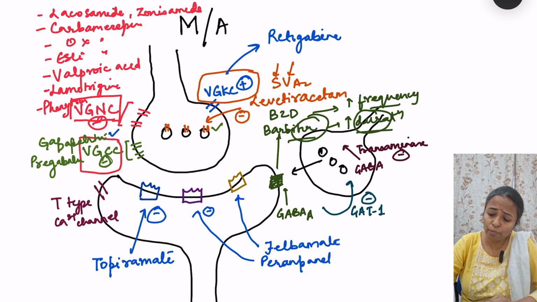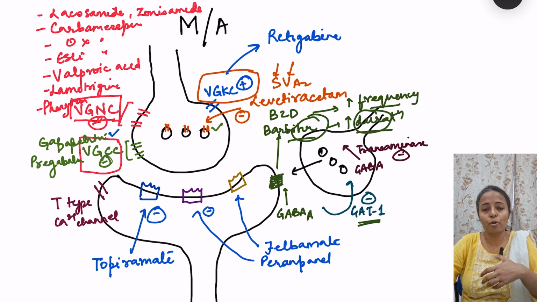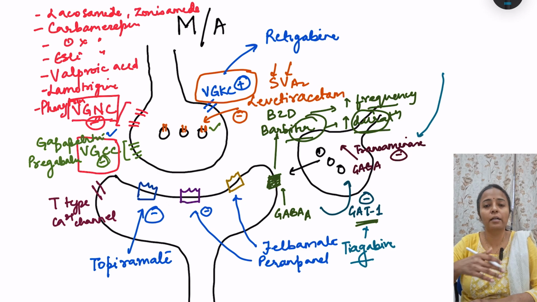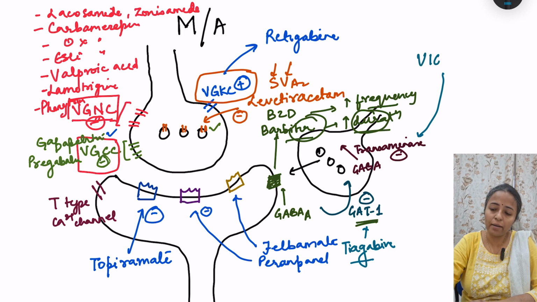Then there are drugs which block this uptake of the GABA. So if the uptake is blocked, more GABA will remain in the synaptic space and hence it will be able to act more. So what are these drugs which block this uptake? This is blocked by a drug, that is tiagabine. Then there are drugs which block the metabolism of GABA and they block this GABA transaminase. Hence, more GABA will be available. So this drug includes vigabatrin.